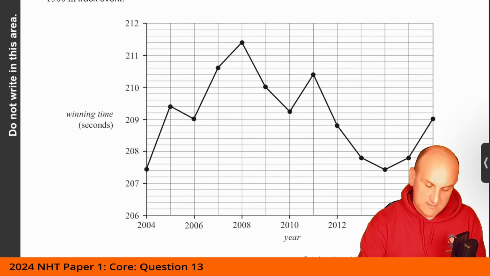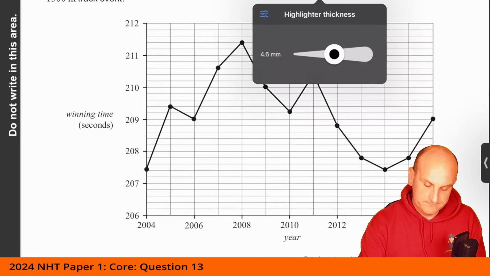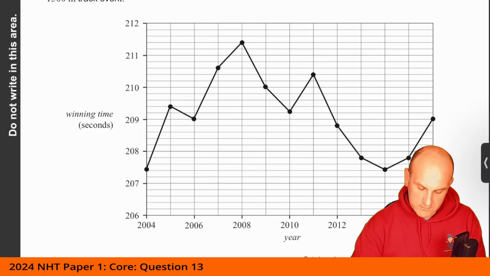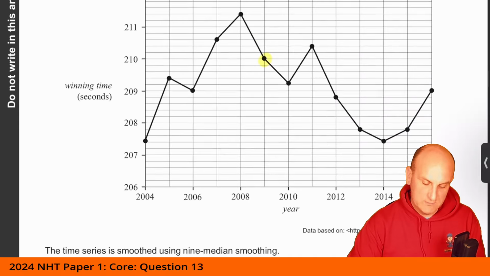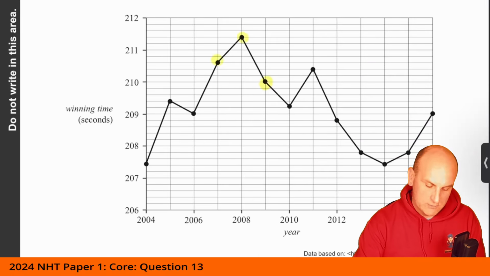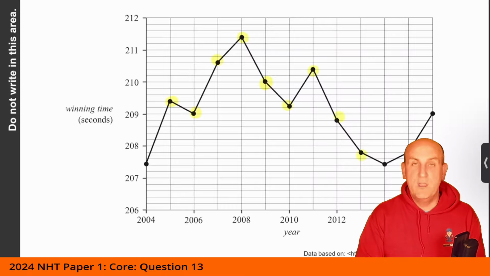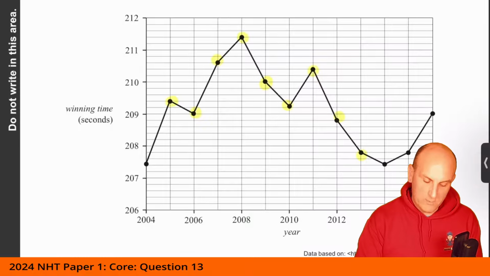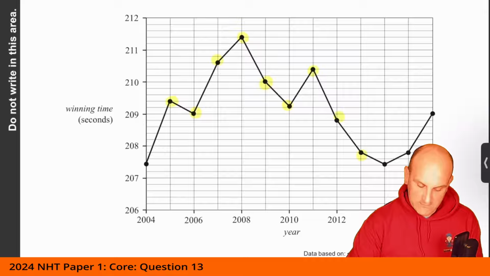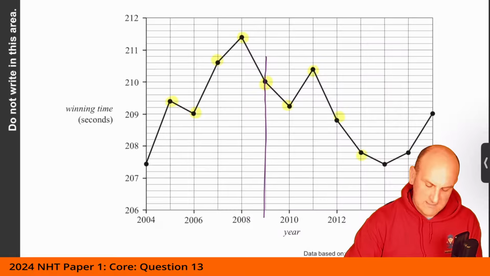so let's do my highlighter. 2009 is that one there, and it said it's doing 9 median smoothing. So I want 4 on the left, 1, 2, 3, 4 on the left, 1, 2, 3, 4 on the right. That's because I want 9 dots highlighted with the 2009 in the middle. So that means 4 on one side, 4 on another. Now remember, when you median smooth, we already know that it's going to be centered around 2009. So we already know that it's got to be somewhere on that line.